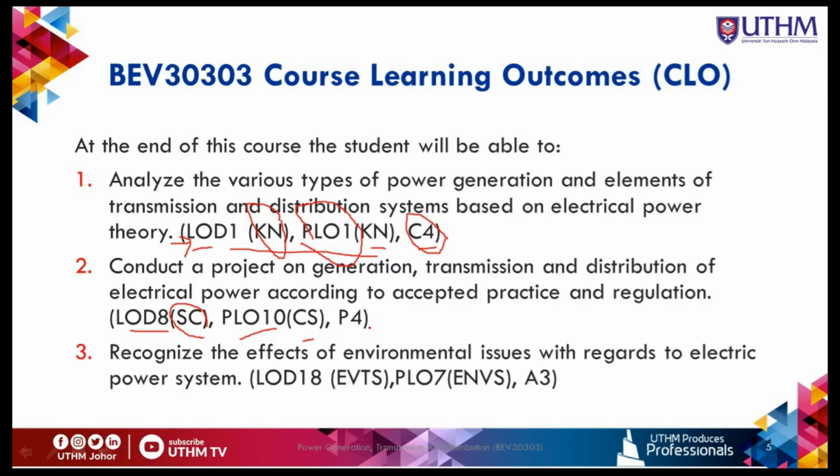And the final one, CLO3, is to recognize the effects of environmental issues with regards to the electric power system. So we map with LOD 18 environment and sustainability, and then PLO 7 environment and sustainability, and also affective level 3.